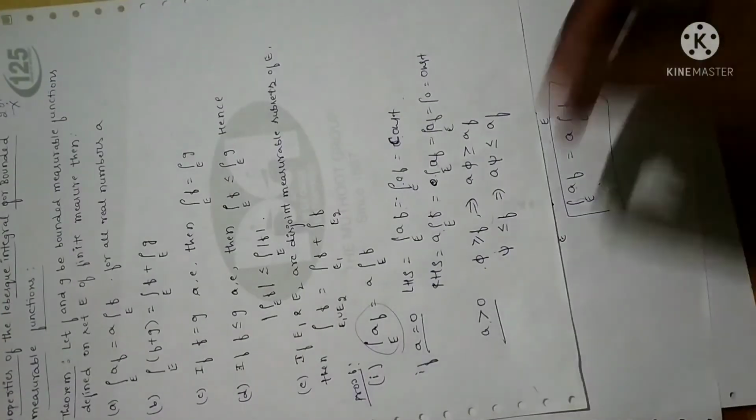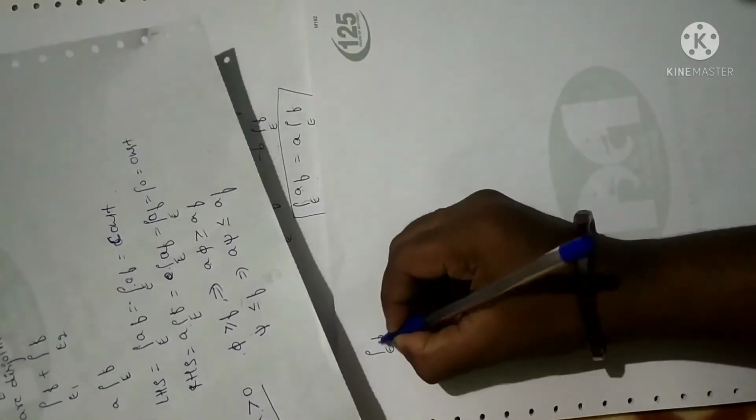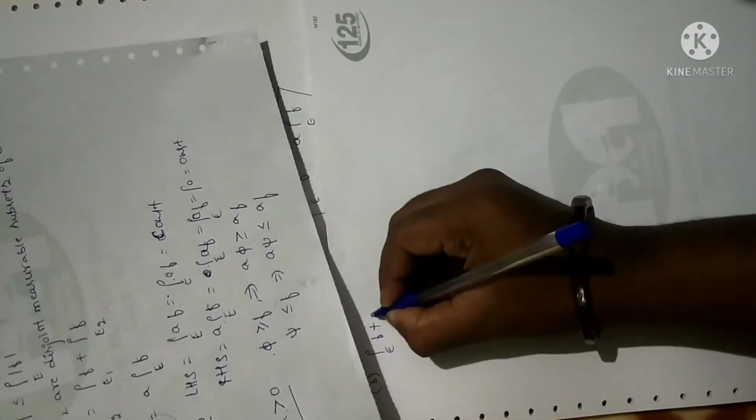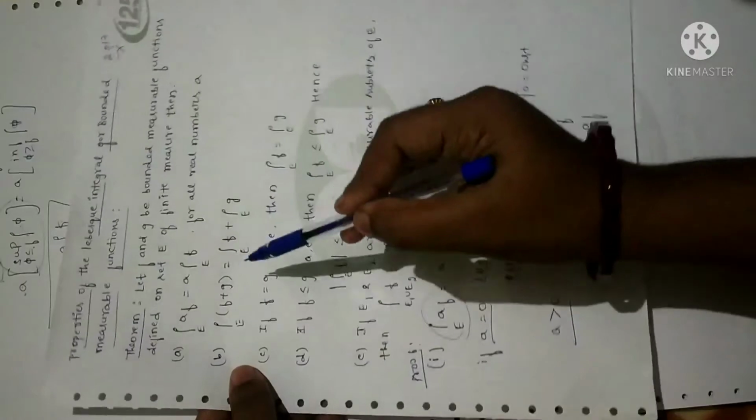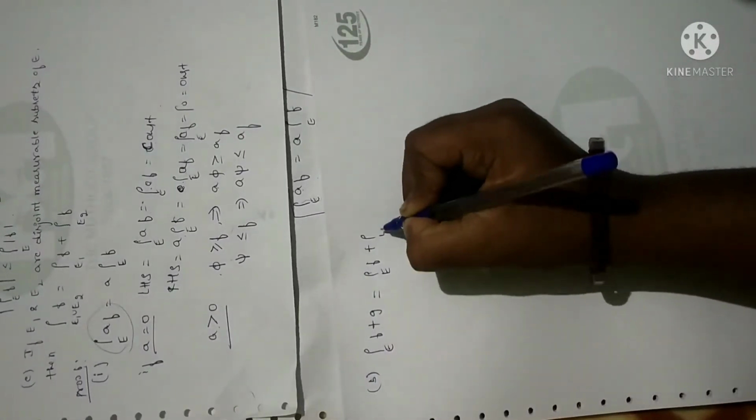So I'll just write here. Second one, I'll just write the statement. What is the second one we have? Integral over E of F plus G will be equal to separate integrals, that is Lebesgue integral over E of F plus Lebesgue integral over E of G. Fine. Now let me prove this.